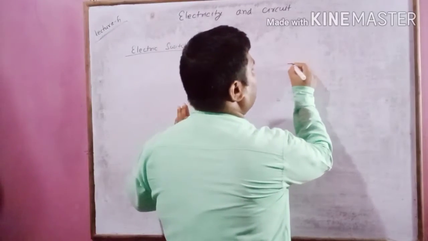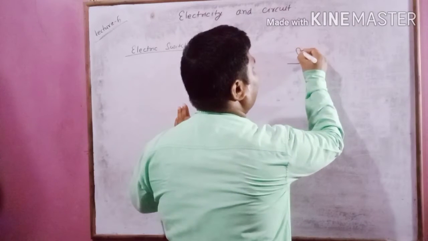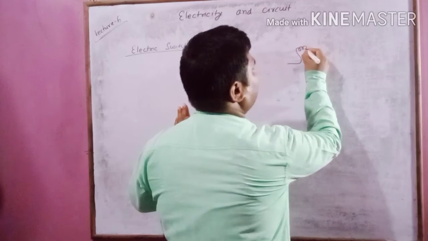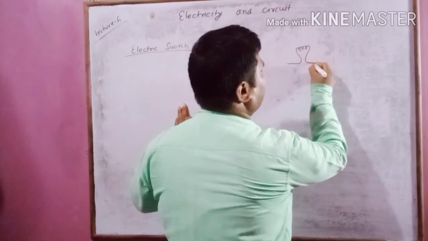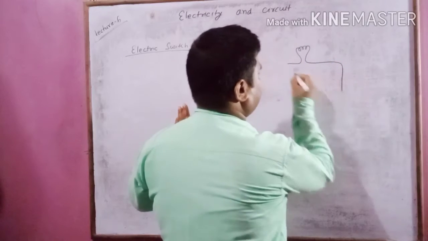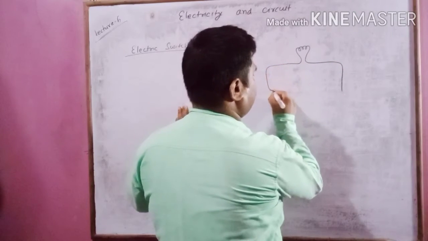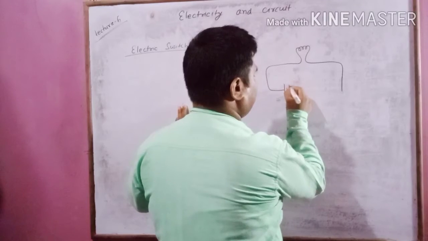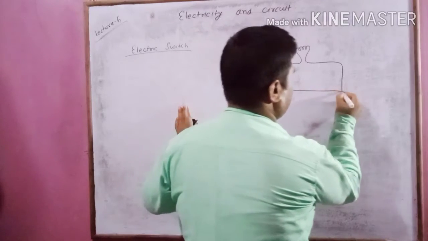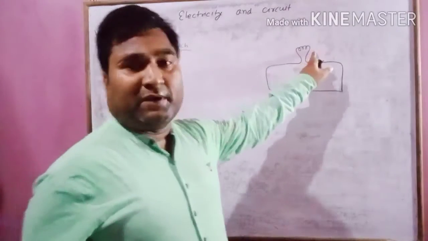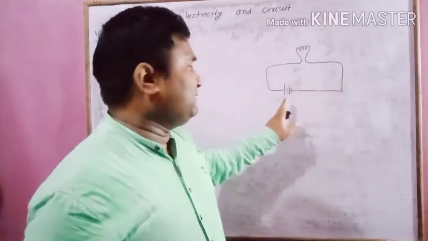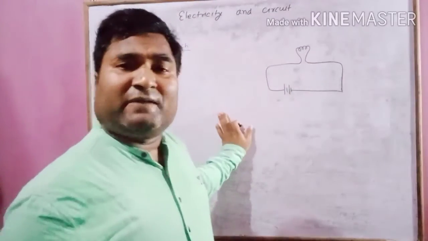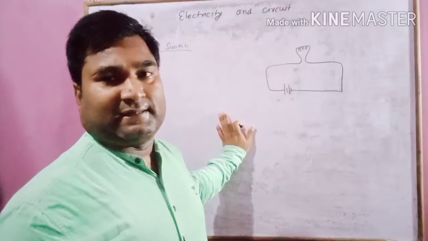So if I want to draw a simple electric circuit, I can draw it like this. This is the bulb, this is the wire, and this is the power source. But what is the problem in this electric circuit?